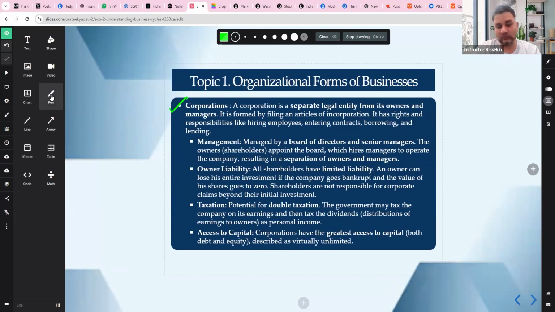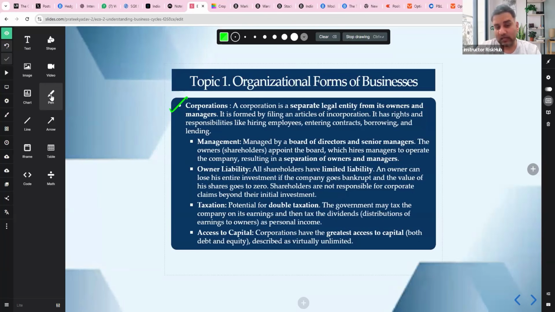If you look at your rights and responsibilities, it can hire employees, enter into contracts, borrow and lend money. If you look at the management, shareholders elect the board of directors, and the board appoints senior management, a clear separation of ownership and management. If you look at the owner's liability, shareholders have limited liability. Maximum loss is your investment value. Shares can go to zero, right?